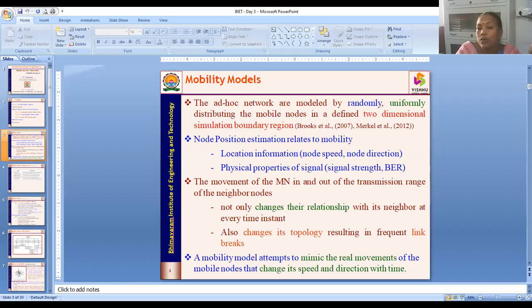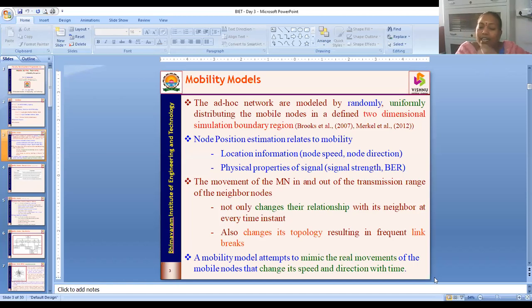When a node moves in and out of the transmission range, it changes its relationship with its neighbor, and it also changes the topology. Because of the changes in topology, there will be frequent link breaks. Finally, I would like to define what mobility is.